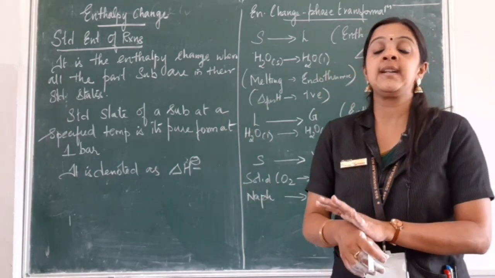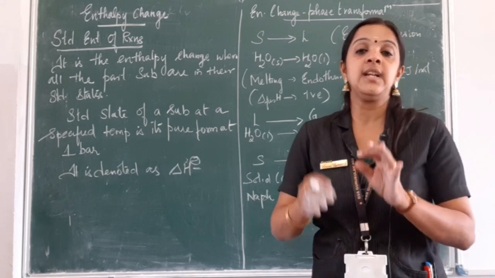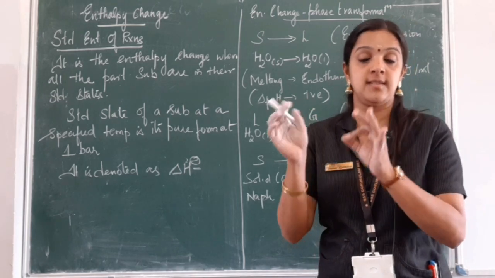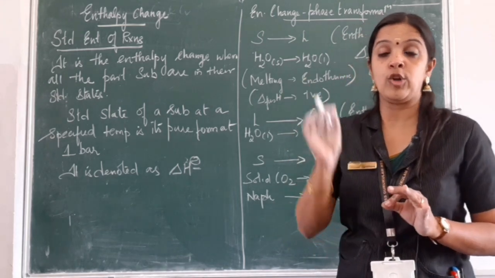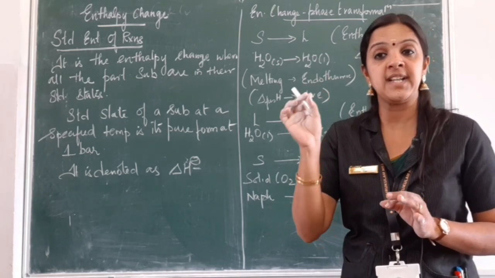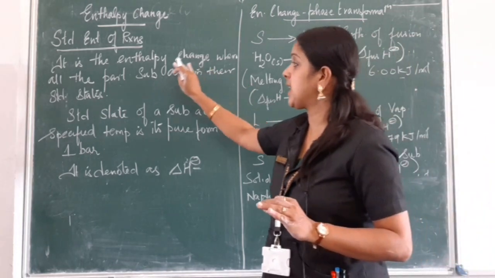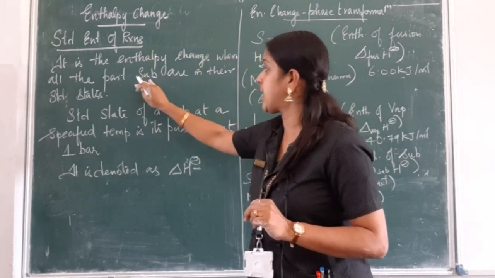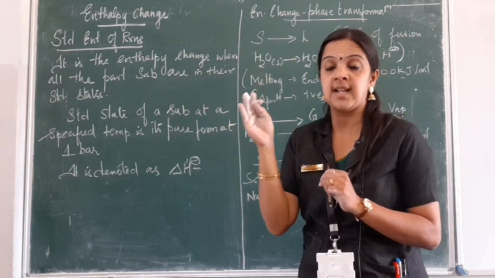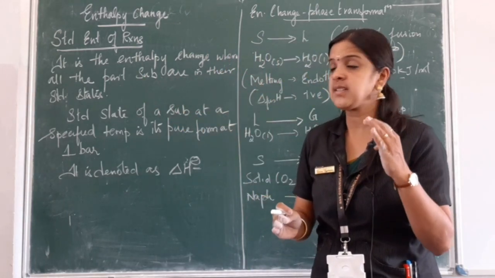What do you mean by standard enthalpy? When I say standard, it refers to a specific standard of a particular reactant or product. It is the enthalpy change when all the participating substances are in their standard state. So what does standard state mean?